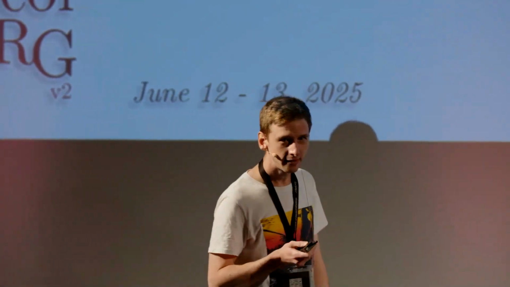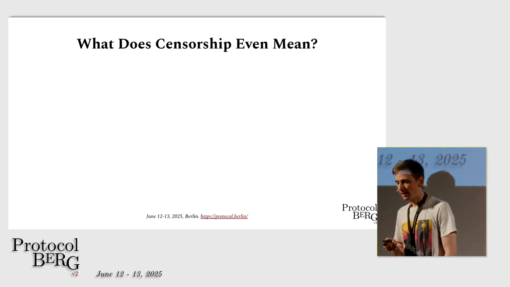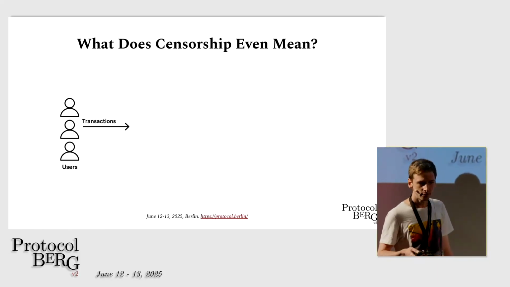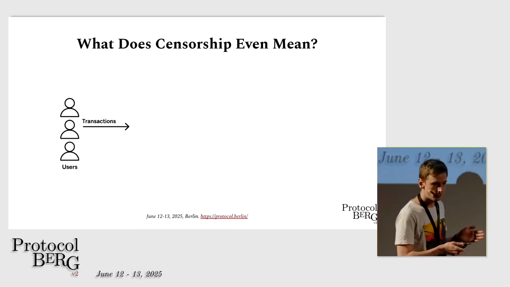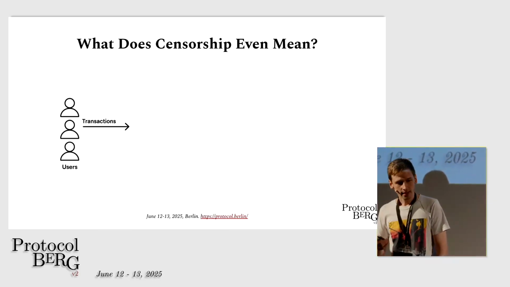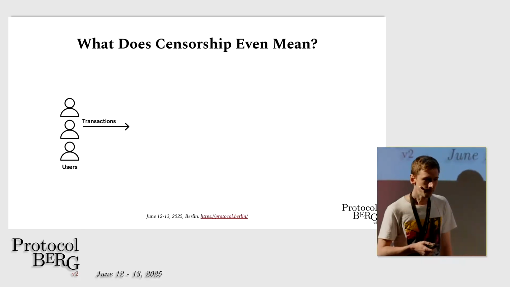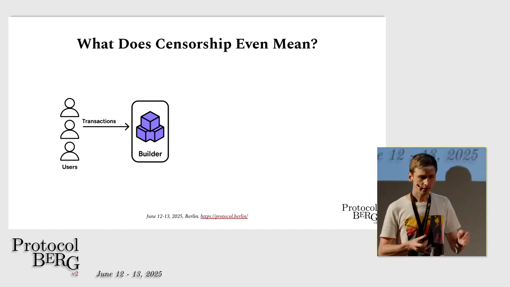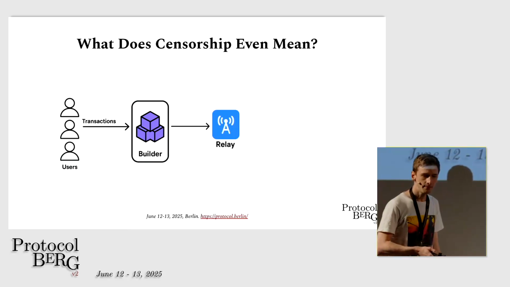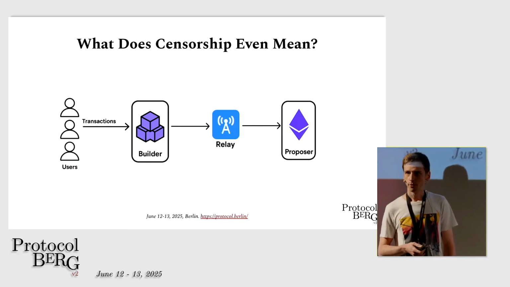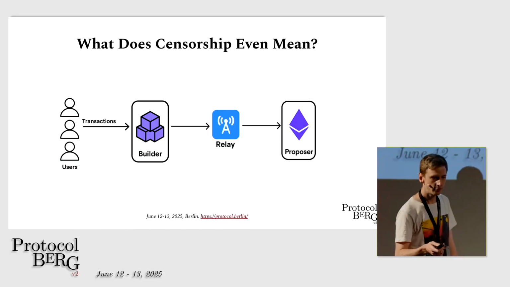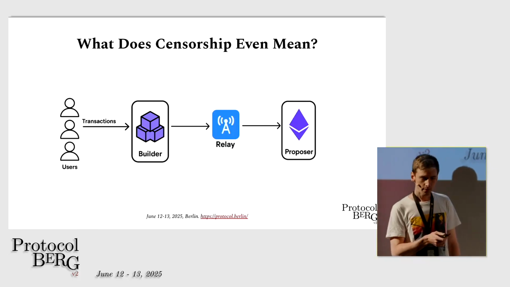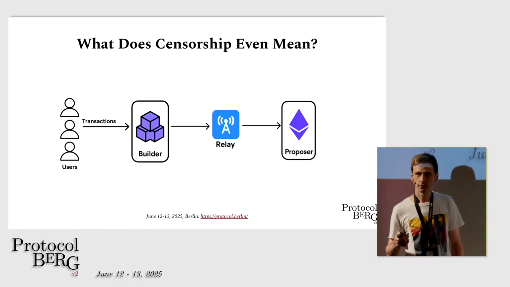Okay, so we agree censorship resistance is important, but what does censorship actually look like? And for that, I would like to sketch the transaction flow in the current Ethereum transaction supply chain. So we have users that send transactions to the network, and eventually these transactions arrive at the builder. The builder bundles these transactions into a block, sends the block to a relay, and the relay forwards the block to the proposer. So basically a transaction travels through three parties: the builder, the relay, and the proposer. And all of these three parties have significant potential to censor transactions.